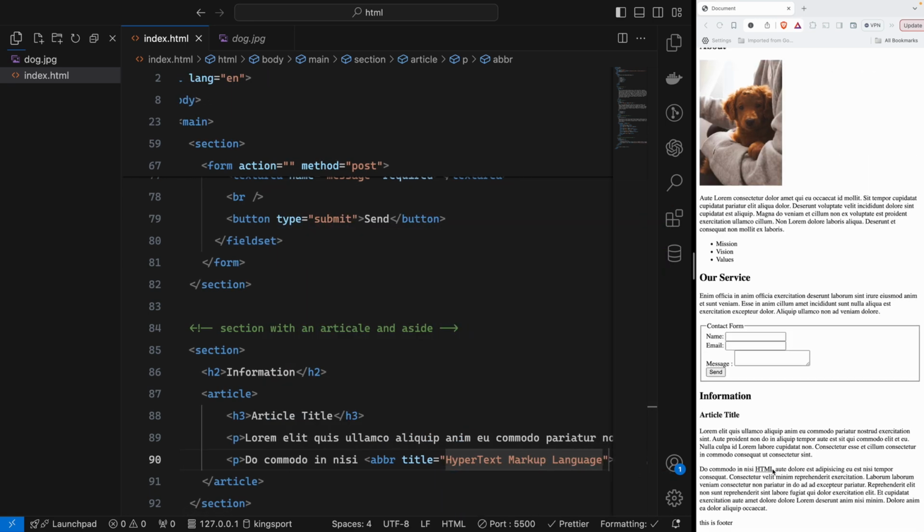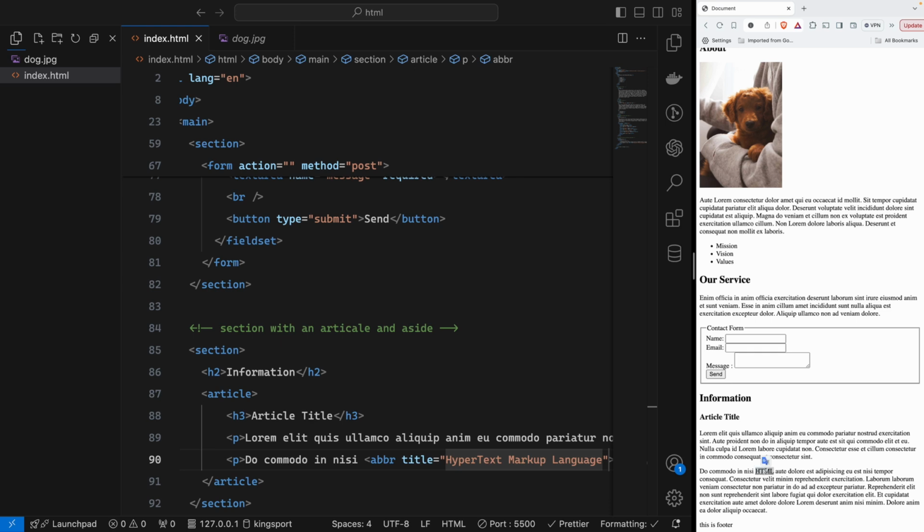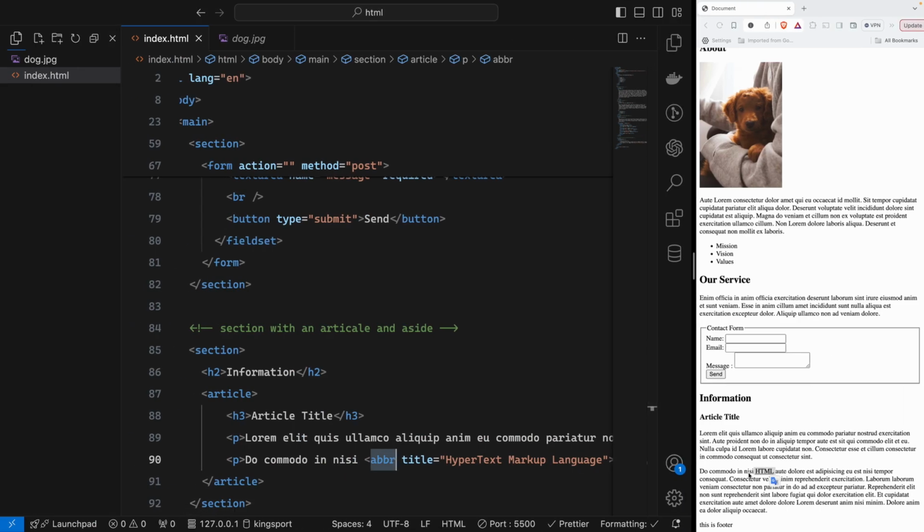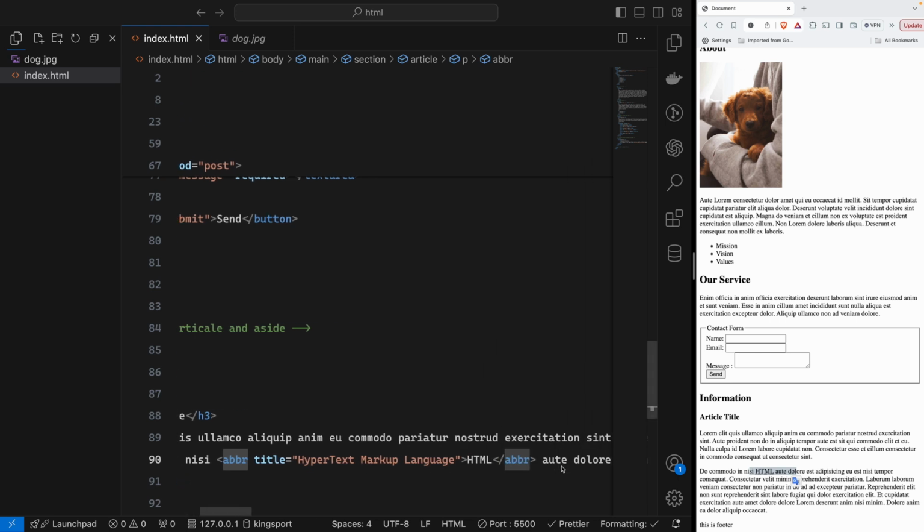So when you see this, it will have a dotted underline, which we call here defining an abbreviation or acronym. So this is what I can call an inline element tag, an inline tag of HTML. So it will not break the paragraph. As you see, it is working in line with the paragraph text.